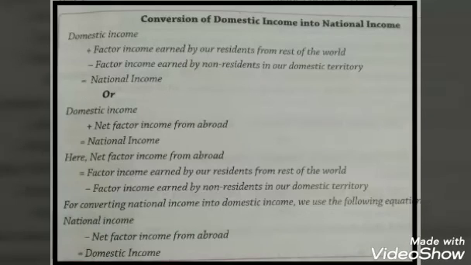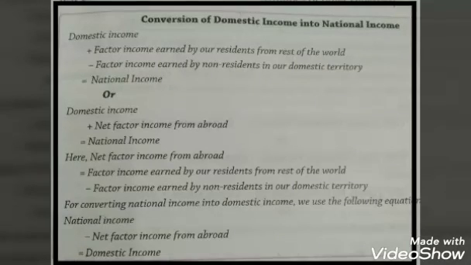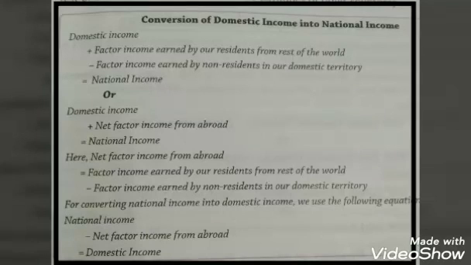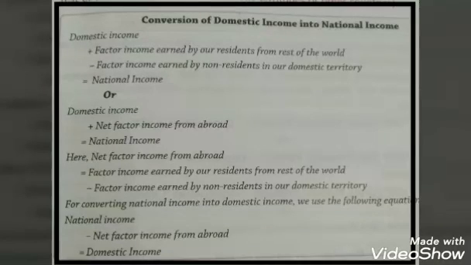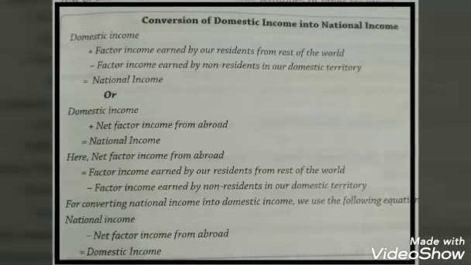You got it? What are you supposed to do? The only thing is, from domestic income you have to remove the factor income of non-residents, and to that you have to add the factor income of our residents from the domestic territory of other countries. In easy language, you can say the income which comes from abroad, and that is how our domestic income can be converted into national income.